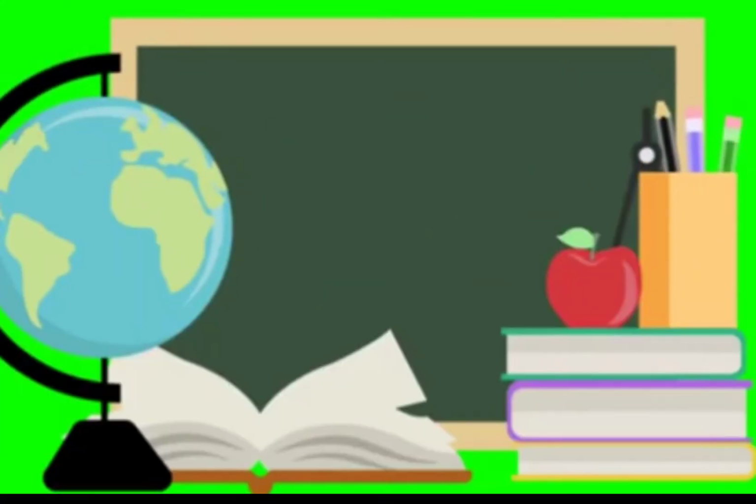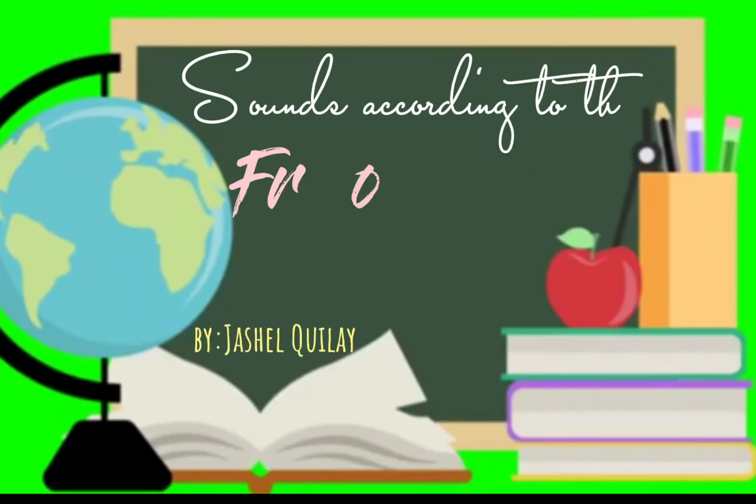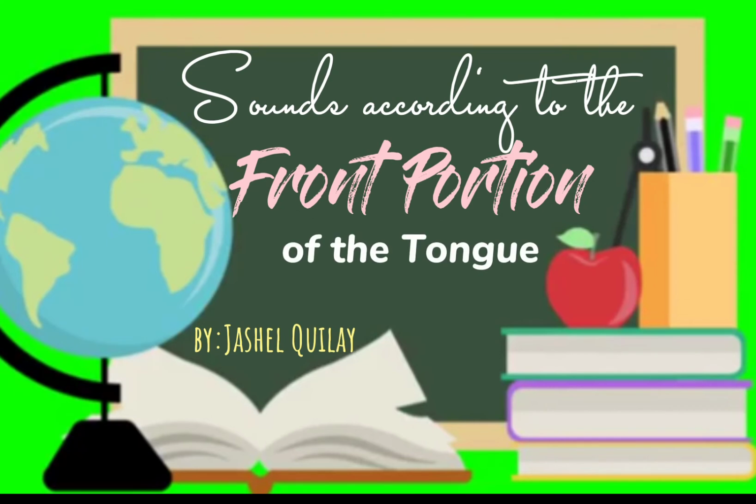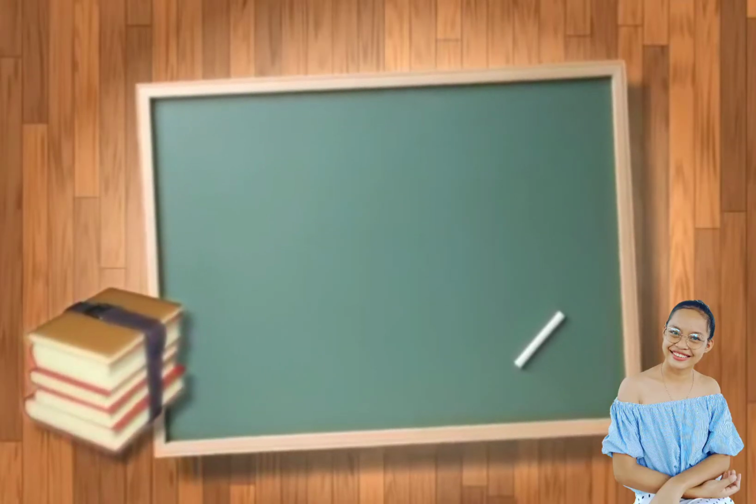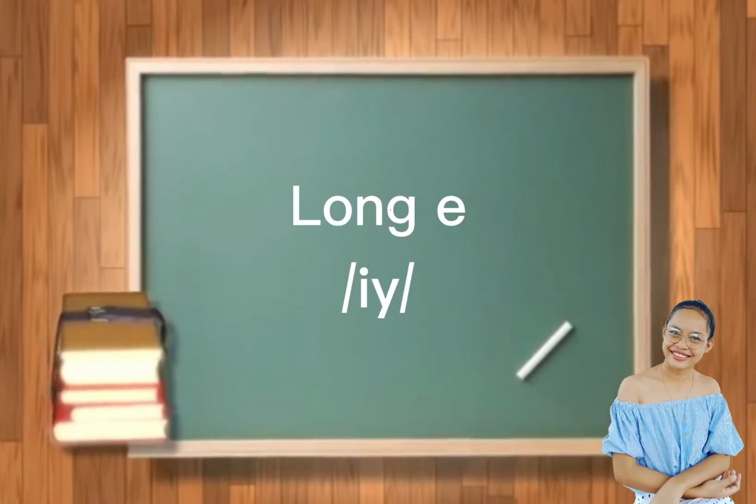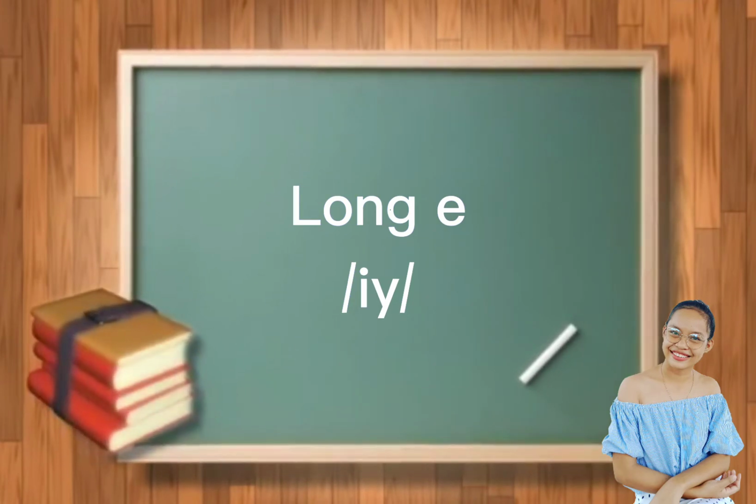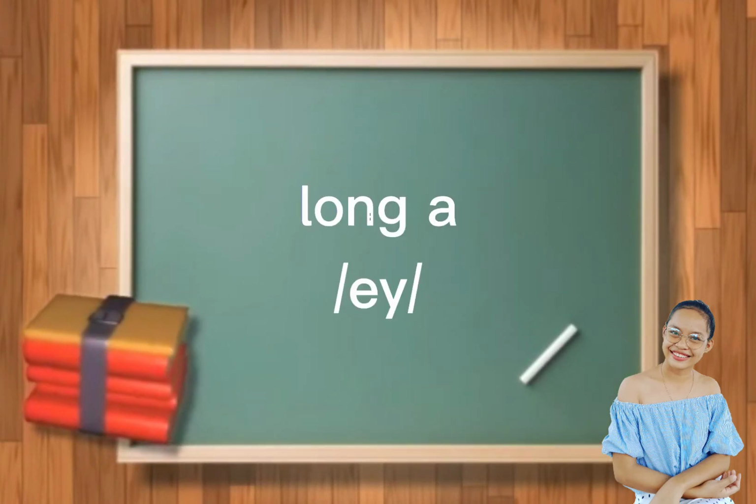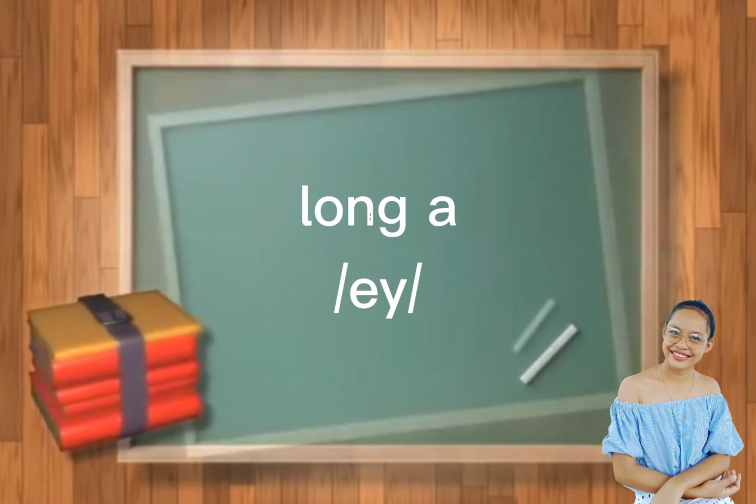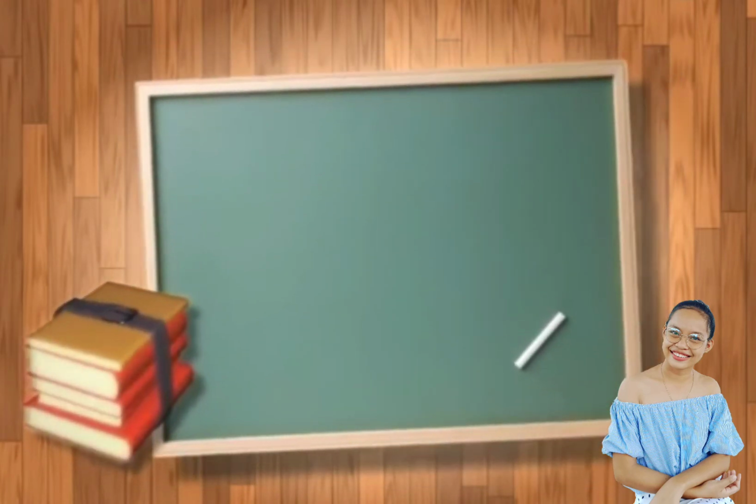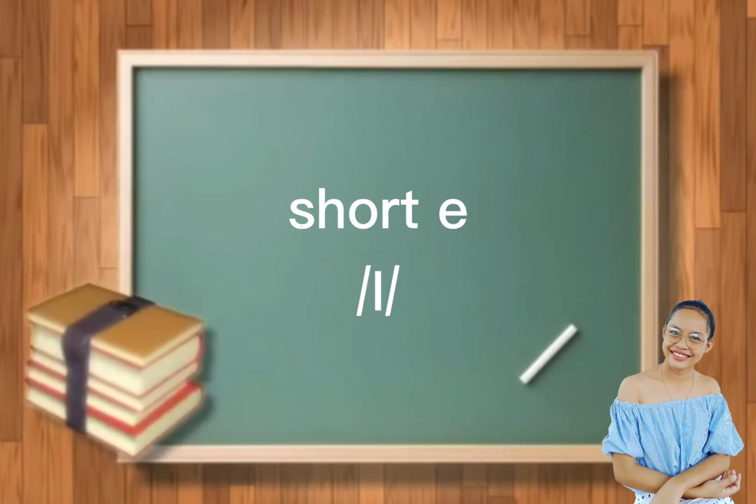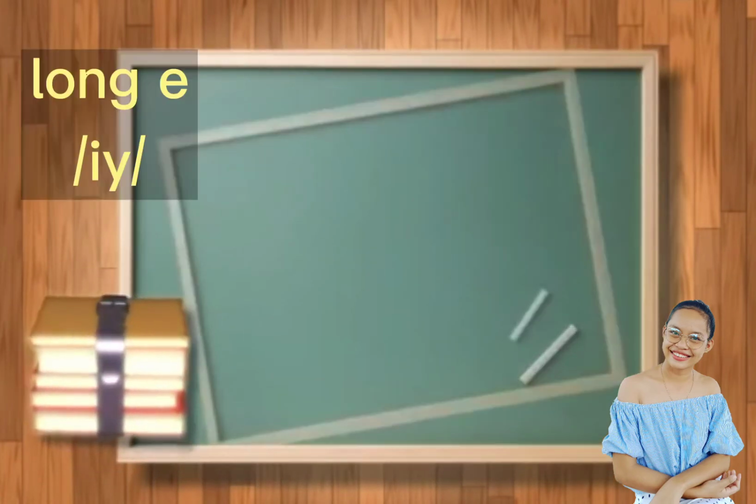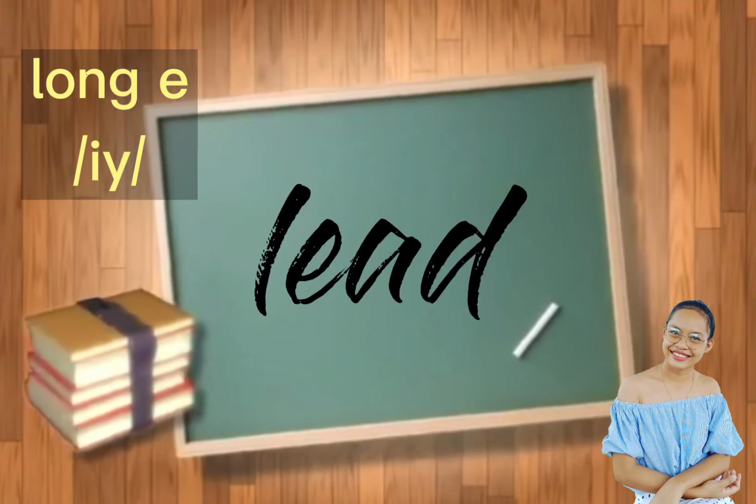For today's video, we will discuss sounds according to the front portion of the tongue. We have here 3 different ways on how to pronounce a word according to the front portion of the tongue. The first one is the long E. Another one, the long A. And the last one is the short E. For example, for the long E, we have lid.